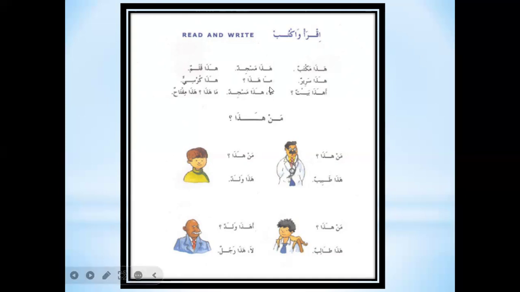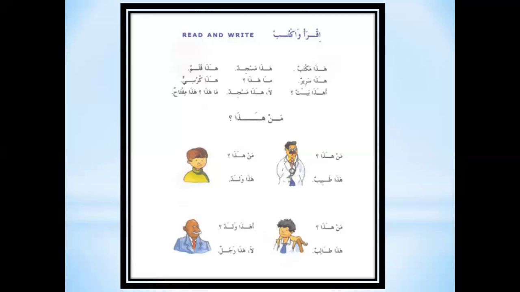What is this? Hada kursiyun. This is a chair. Ahada baitun. Is this a house? La. Hada masjidun. No, this is a mosque. Ma hada. What is this? Hada miftahun. This is a key.